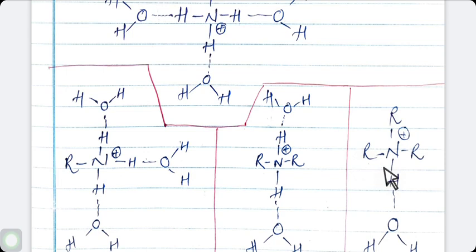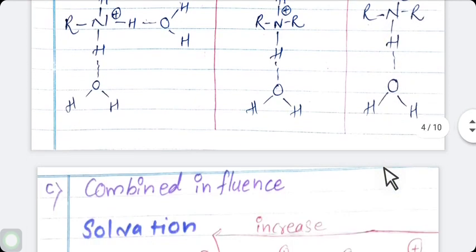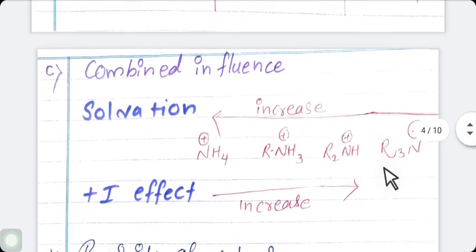When we study the combined influence of plus I effect and solvation on stabilization of conjugate acid of aliphatic amine, which decides the observed basic strength and pKb value, we can easily see that these two influencing factors operate in opposite direction.